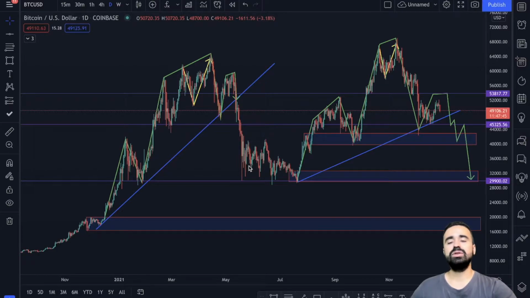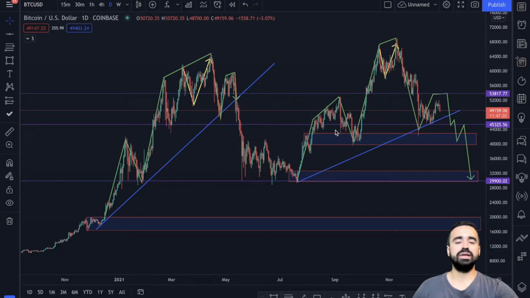Those who don't know what a head and shoulders pattern is, basically it is a reversal pattern. When we are in the uptrend for a long time and we see the head and shoulders pattern, it means we are heading down again. So this was the pattern, and we are seeing kind of similar things in this current bull run as well.